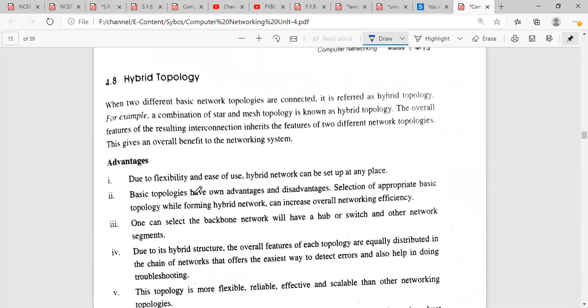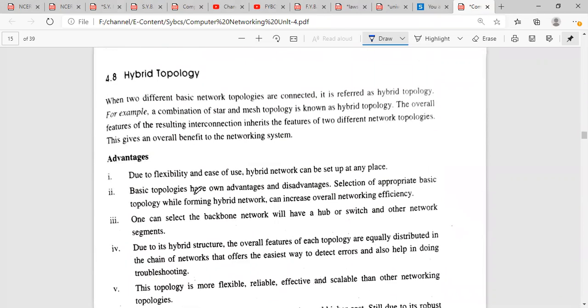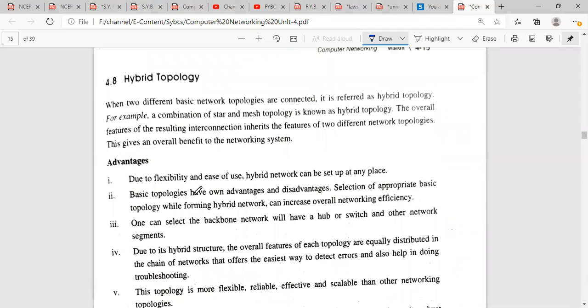After that, we have the hybrid topology. When two different basic network topologies are connected, it is referred to as a hybrid topology. Hybrid means mixing of two different things. Here, a hybrid topology is a mixing of two different topologies. For example, a combination of star and mesh topology is known as a hybrid topology. The overall features of the resulting interconnection inherit the features of the two different network topologies. This gives an overall benefit to the networking system.